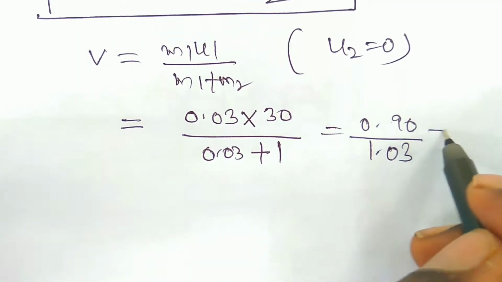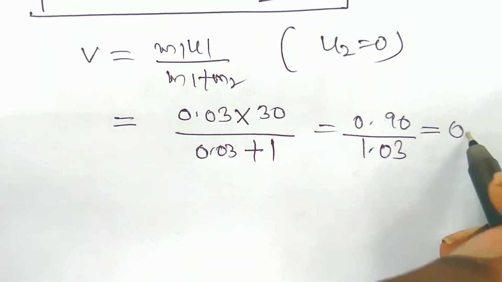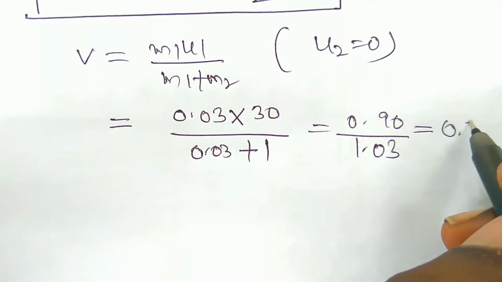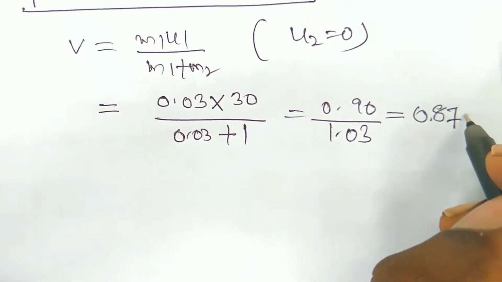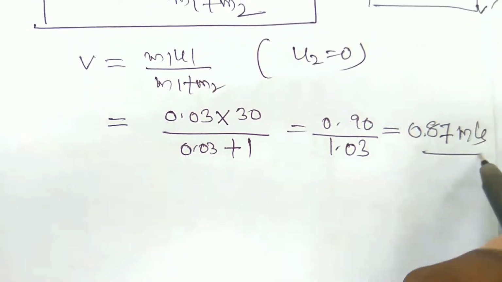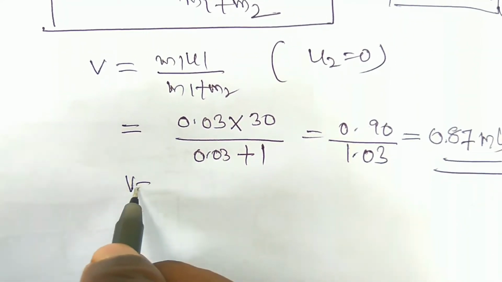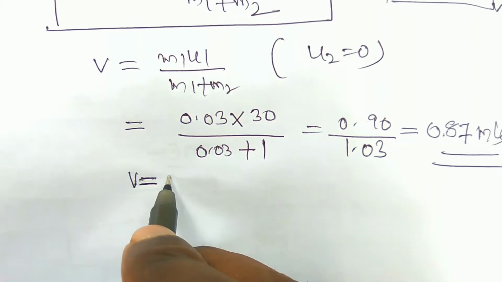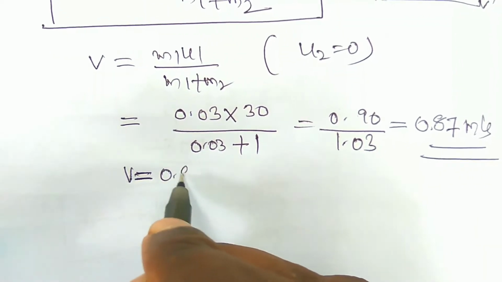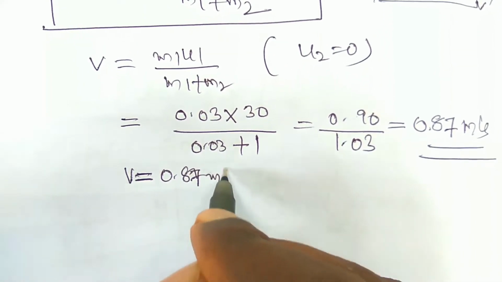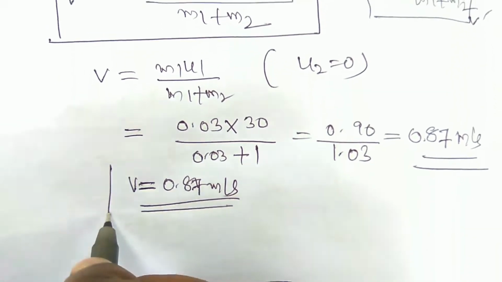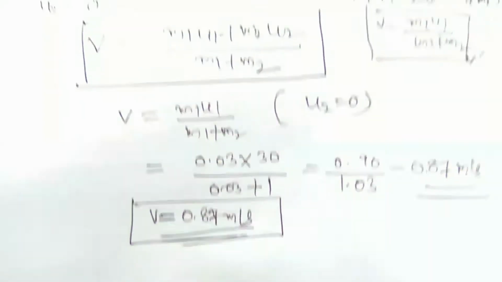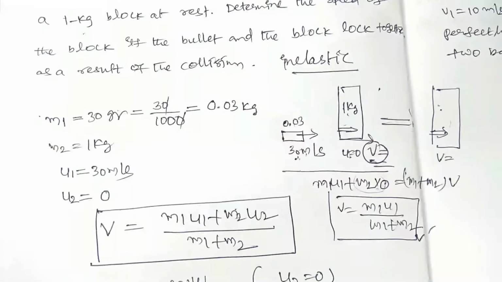You should write here 0.87. What is that? Meter per second. So here the velocity of the block and bullet together after the collision is 0.87 meter per second. So this is the method you have to prepare the solution for this type of problems.